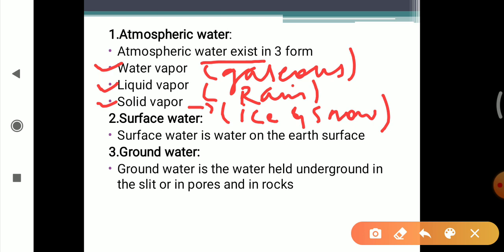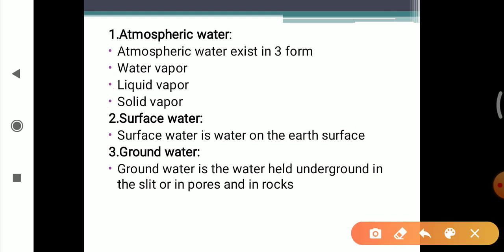Now we will study what sources contaminate the atmospheric water. As we know, there are dust particles in the atmosphere, and microorganisms get attached to these dust particles. So air carries the dust particles to which the microorganisms are attached. Once attached, they are washed by the rain and come back to the soil.